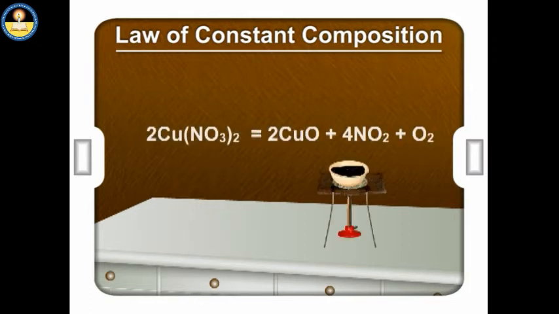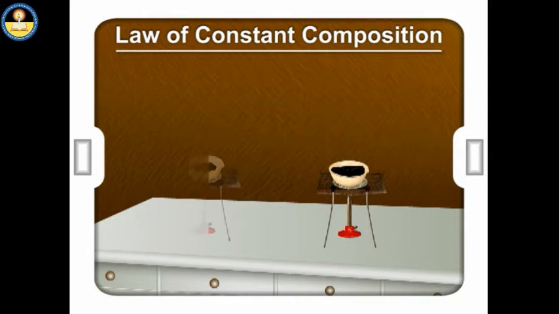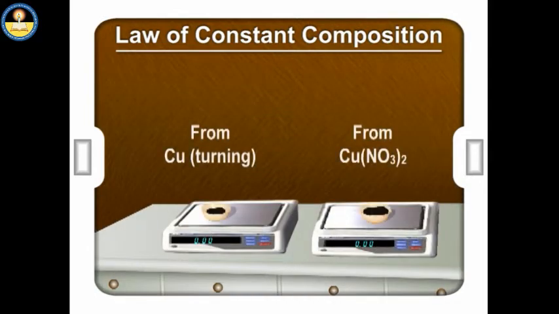In case of copper nitrate, we find that 2Cu(NO3)2 gives 2CuO + 4NO2 + O2. The amount of copper oxide formed from copper turnings weighs 10 grams and from copper nitrate weighs 20 grams.